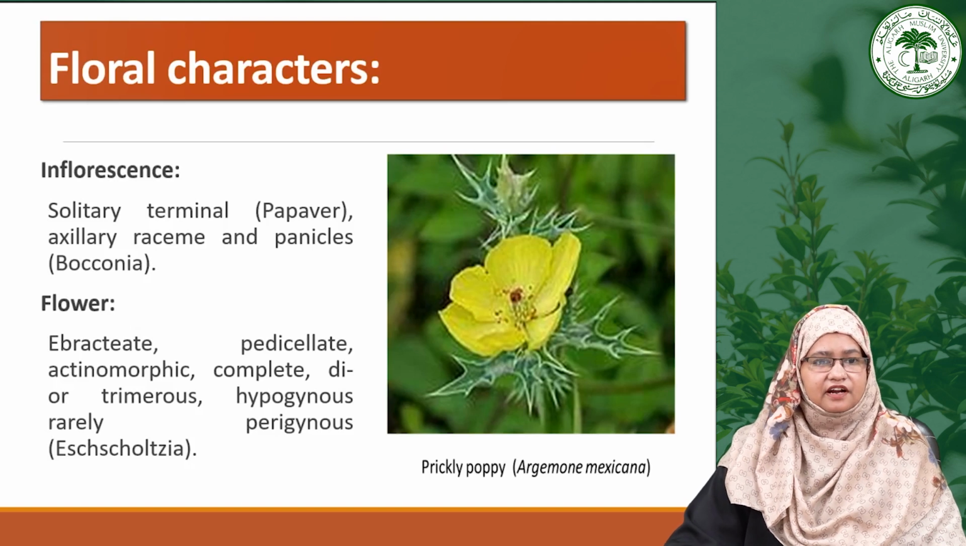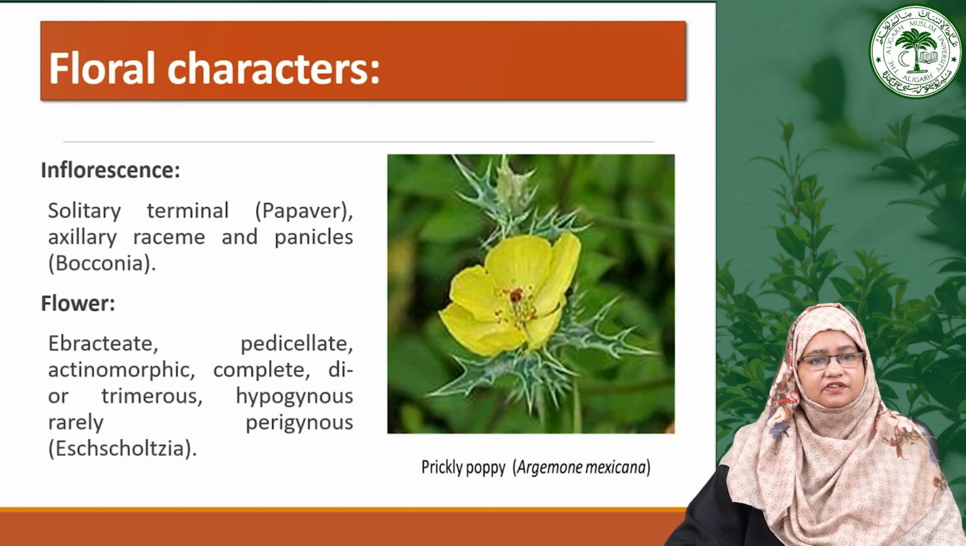The flowers of this family are ebracteate and pedicellate, showcasing an actinomorphic symmetry, and they are also complete in nature, with floral parts appearing in dimerous or trimerous forms. Generally they are hypogynous, although there are rare instances of perigyny, as in the case of Eschscholzia.